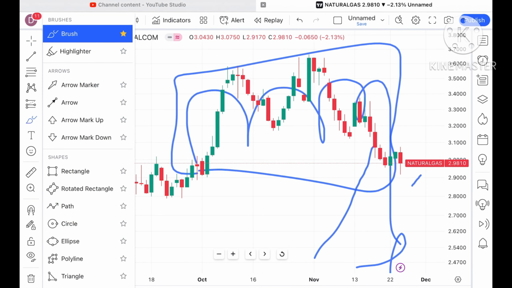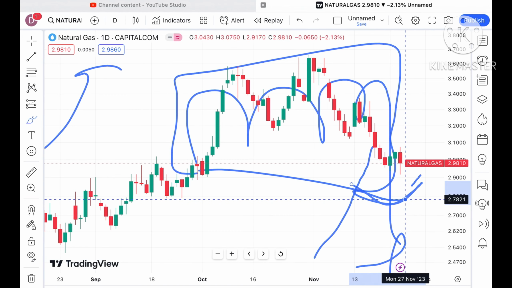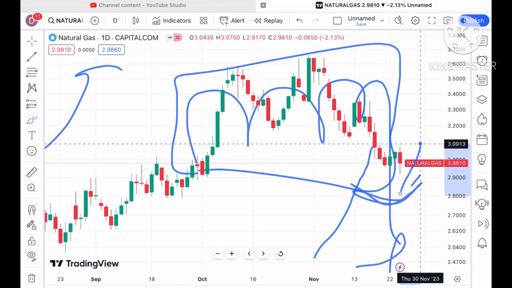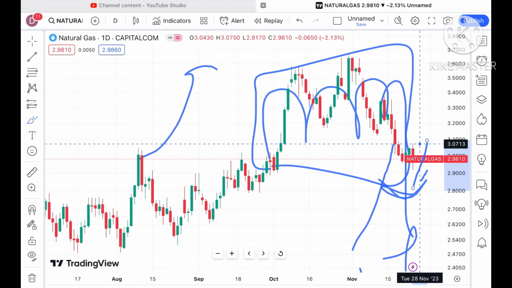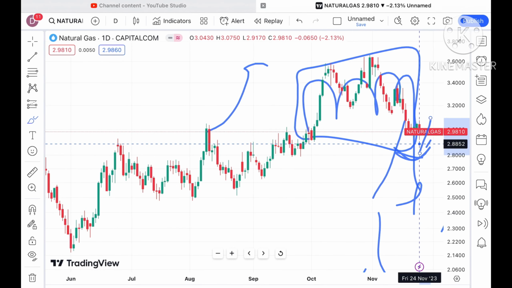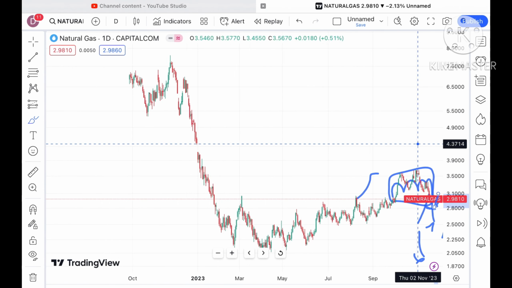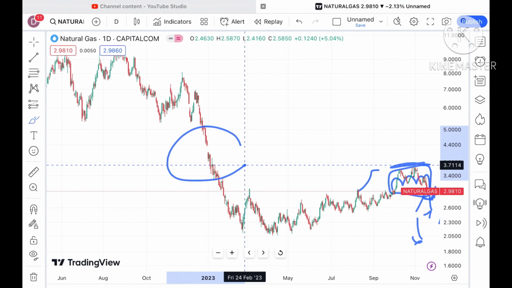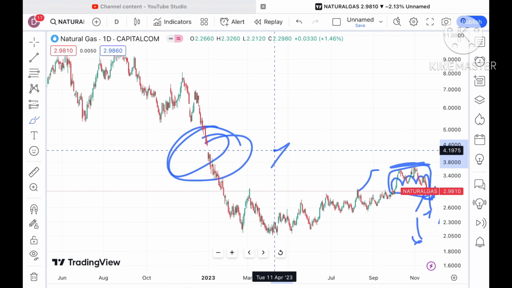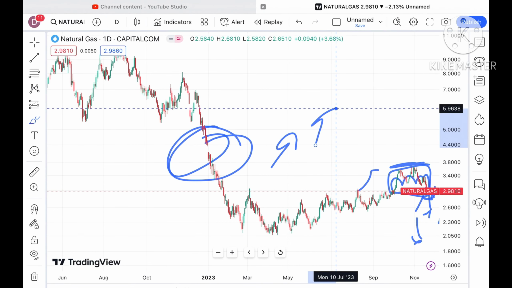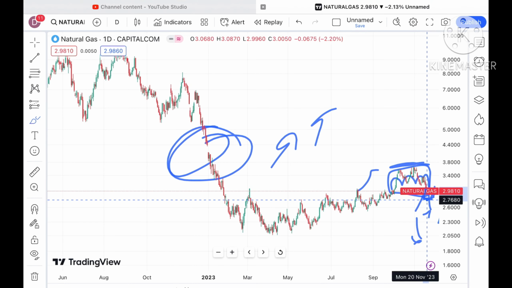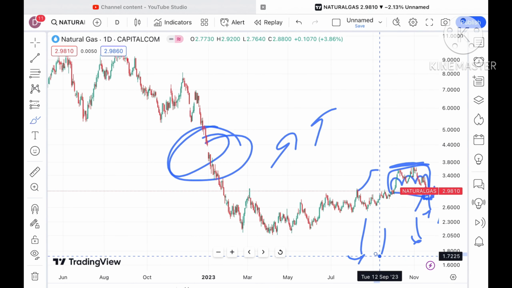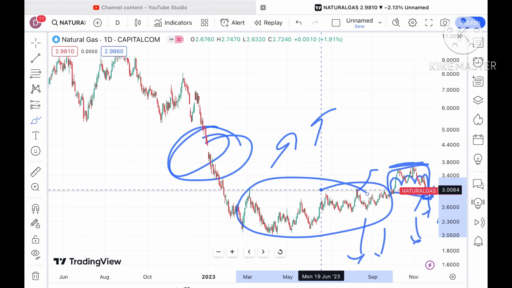Once it forms a swing and starts going above a level of $3.075, chances are high we can see a little upside movement, and then if it goes above a level of 3.5, further upside movement. Once it starts moving above 3.7, this gap can be filled and there are higher chances of a further high. But if it starts going below a level of 2.5, then we can see a further fall. Now it is below $3, so we can see that it will move again in a zone of $3 and $2.